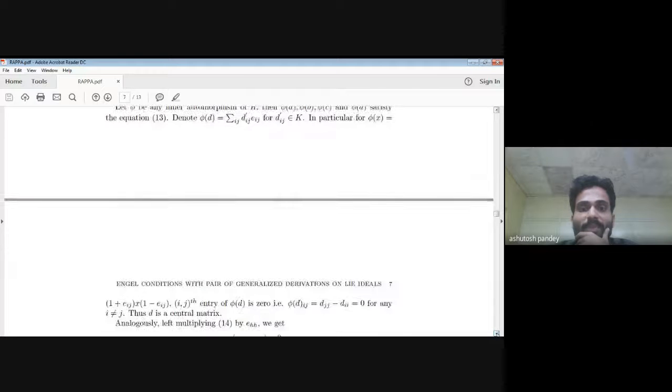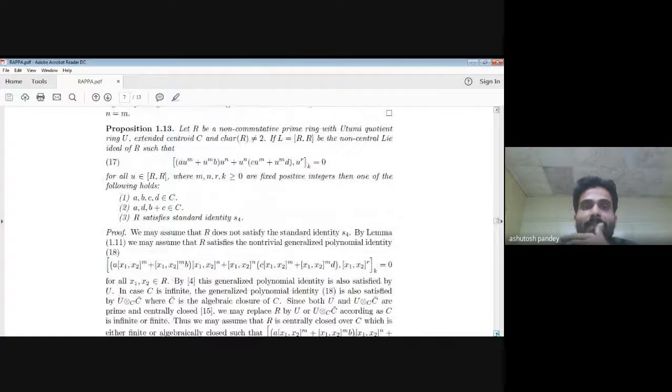Then I prove this proposition. If here R is not a matrix ring, and R is any non-commutative ring which satisfies this identity, then again A, B, C, D is in the center, and [A, D] and B plus C is in the center, or R satisfies the standard identity S4.